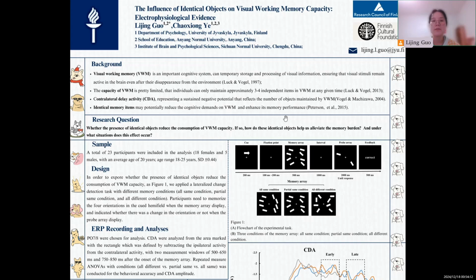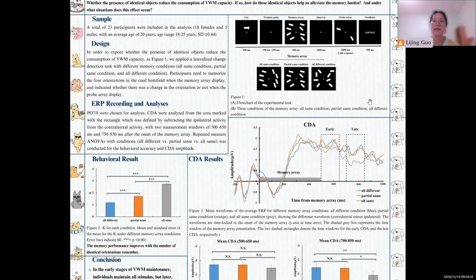But we do not know whether the presence of identical objects reduces the consumption of visual working memory capacity, which means the number of items maintained by visual working memory, and under what conditions this effect occurs. To explore this question, we applied the lateralized change detection task with different memory conditions: all same condition, partial same condition, and all different condition.